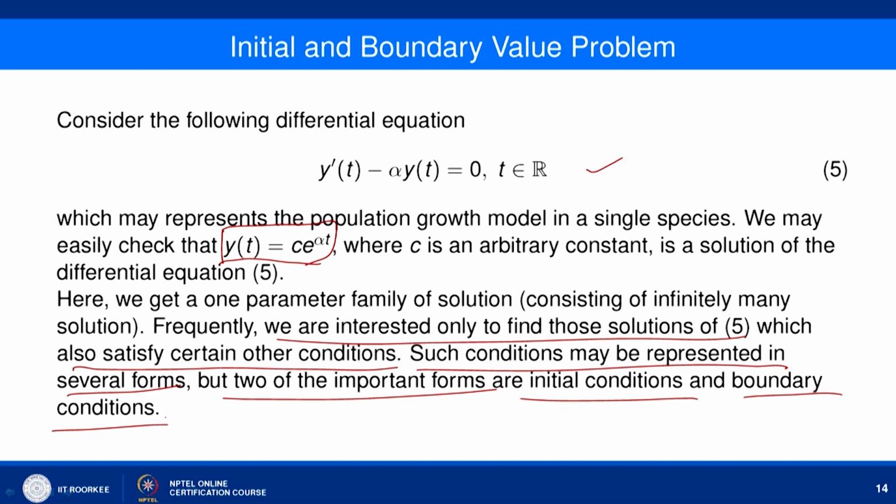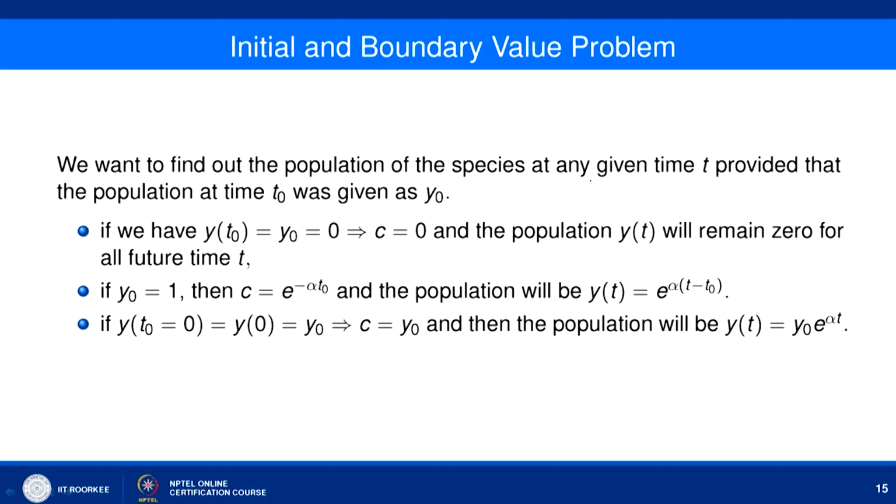Now we try to understand what an initial condition is and what a boundary condition is, with the help of some examples. First, let us consider that we want to find the population of this species at a given time t, provided that the population at time t naught is given by y naught. So the condition associated with the differential equation is that at t equal to t naught your population is y naught. So y at t naught is y naught, and we want to find the population y at time t. If you look at different values of y naught and t naught, you may have a different solution of the same differential equation.